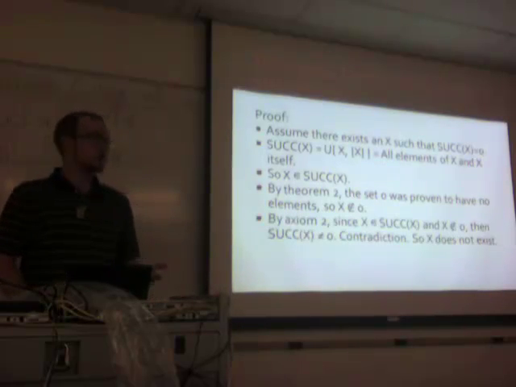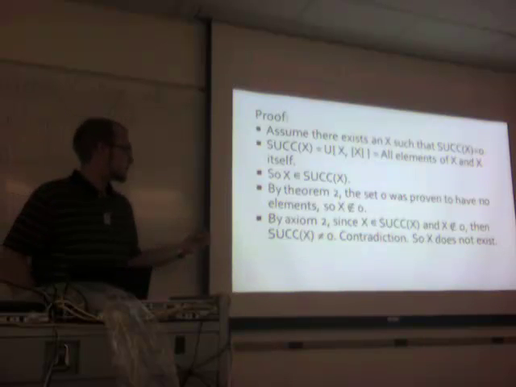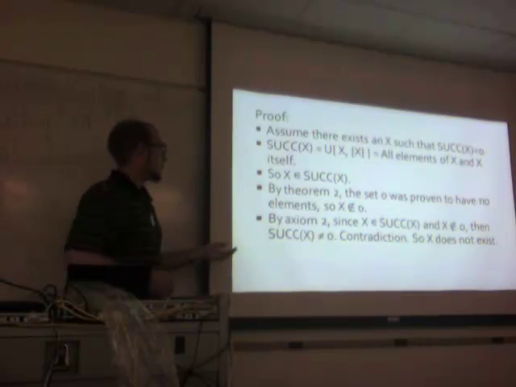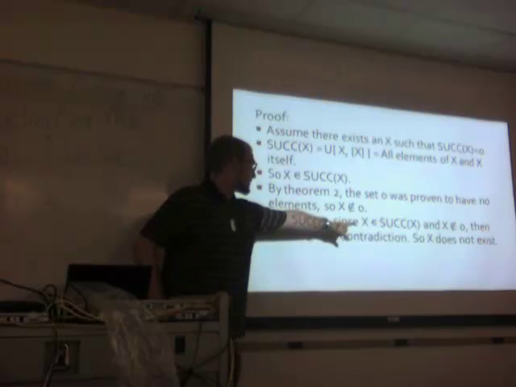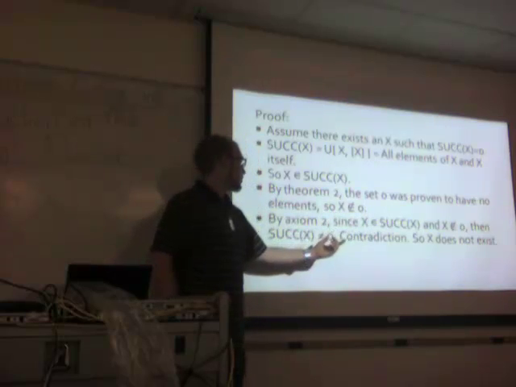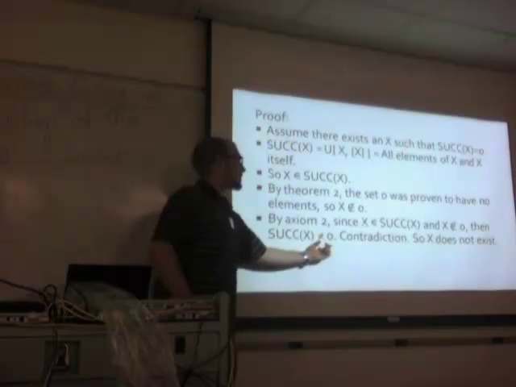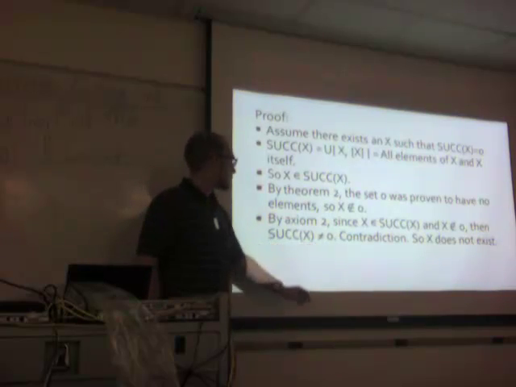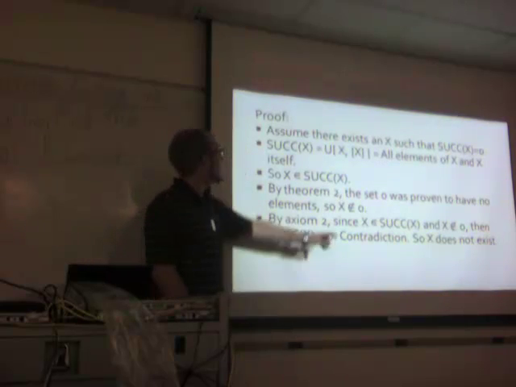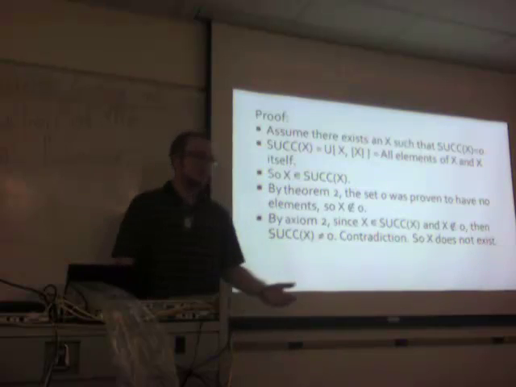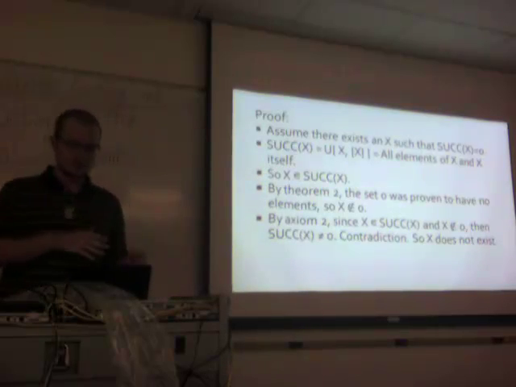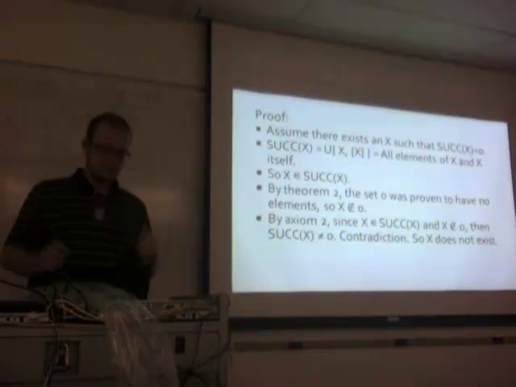By axiom 2, extensionality, the way we compare sets to be equal or not, we know that x is in the successor of x, and x is not in 0. So these cannot be equal by extensionality. So this is a contradiction. So our set x that we assumed to be the predecessor of 0 does not exist.